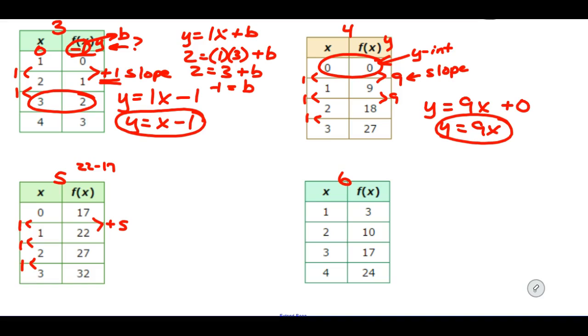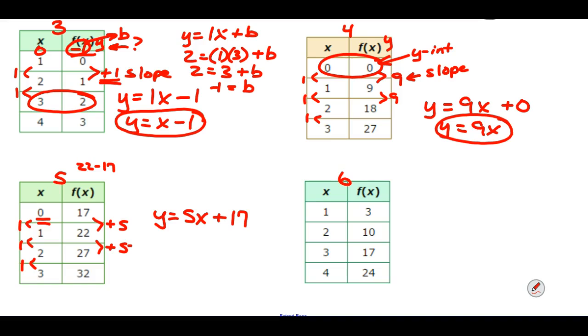And remember, if these values are going down, then your value for the slope is going to be negative because those values are going down every time. But here they're going up by 5, and that tells us that our slope is 5. And then we look at it and say, okay, can we tell the y-intercept by looking at this table? And we can because x is 0 here, and that makes the y-intercept 17.